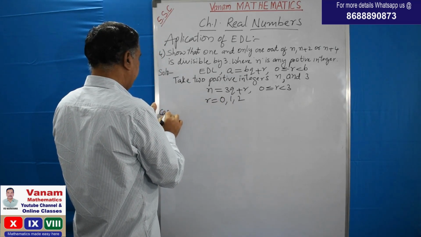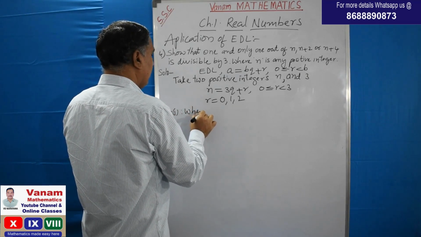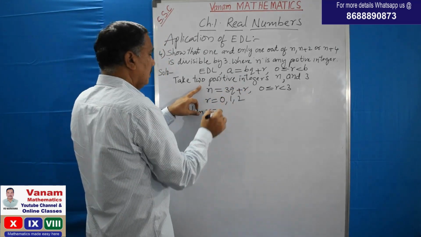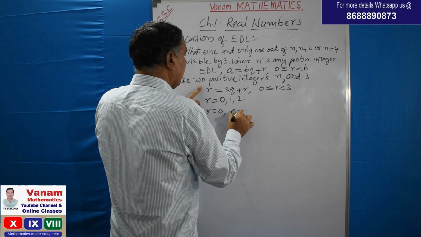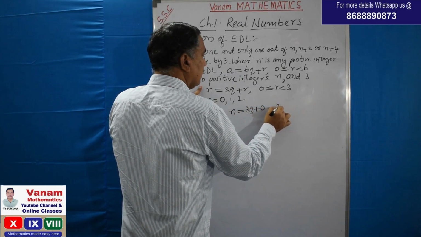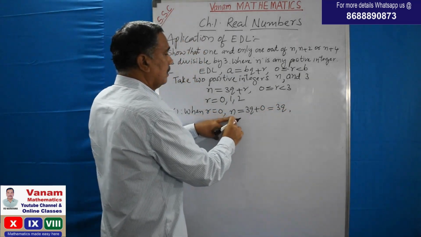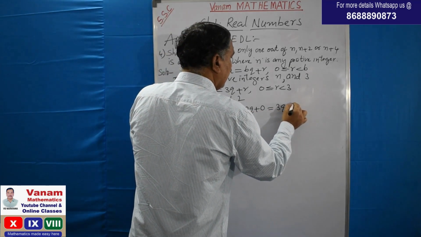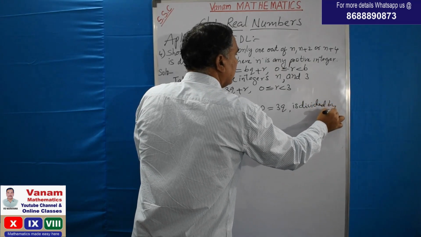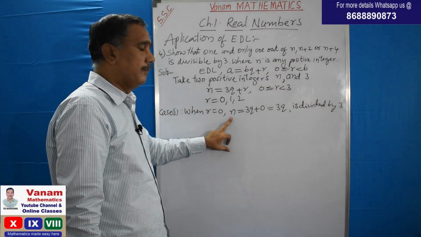So case 1. What is case 1? When r is equal to 0. That means in place of r we have to put 0. That is n is equal to 3q plus 0. What do you get here? 3q plus 0 is 3q only. That means n is equal to 3q. It is divisible by 3. Why? Because it is a multiple of 3. It is divisible by 3.